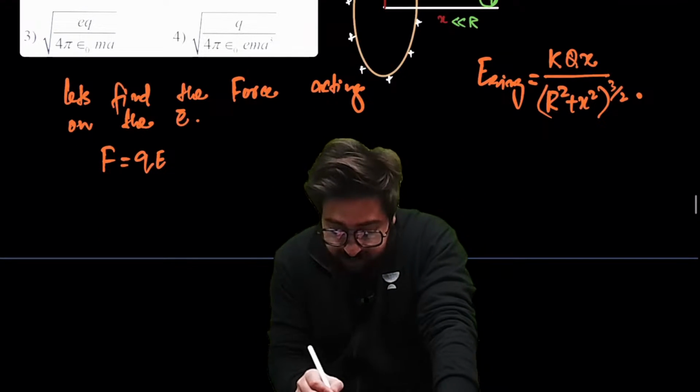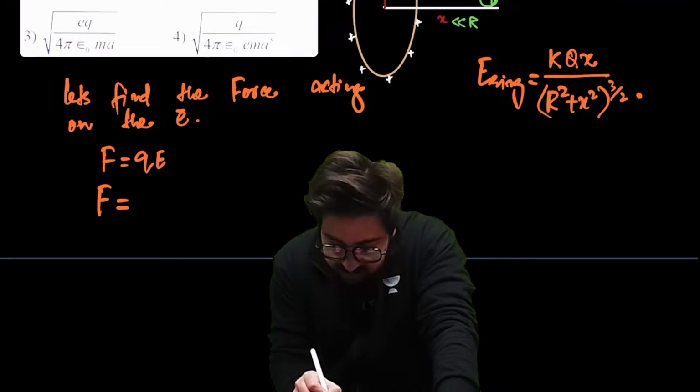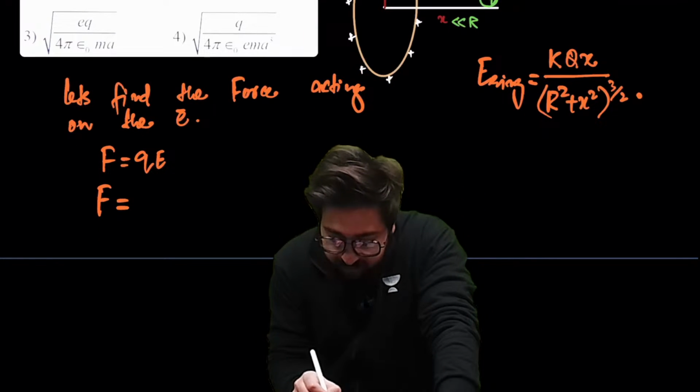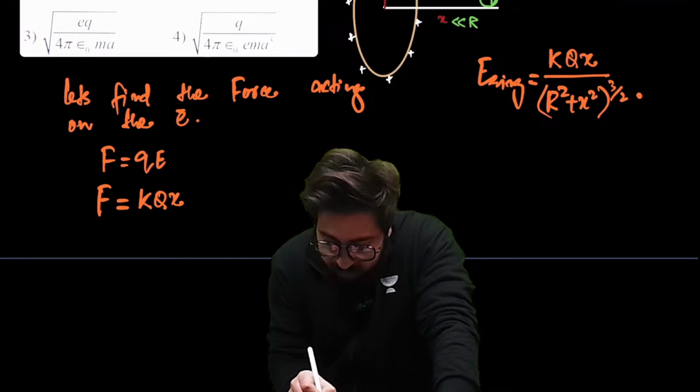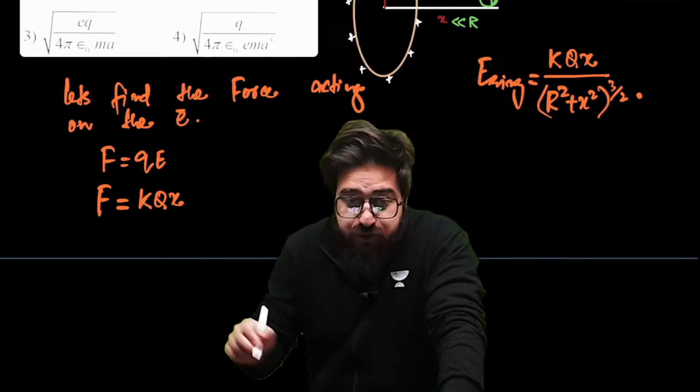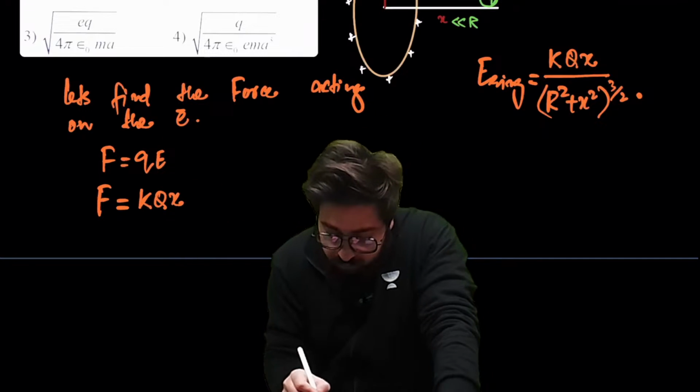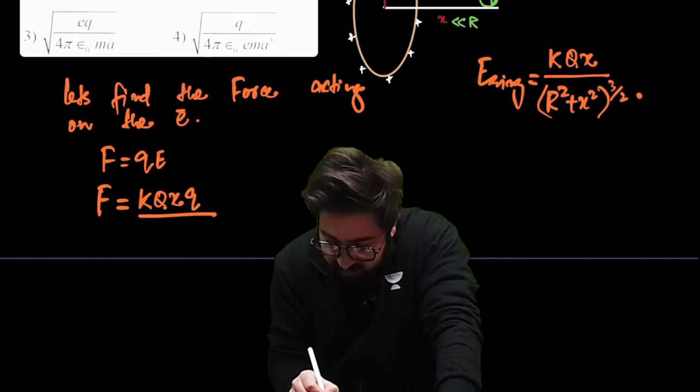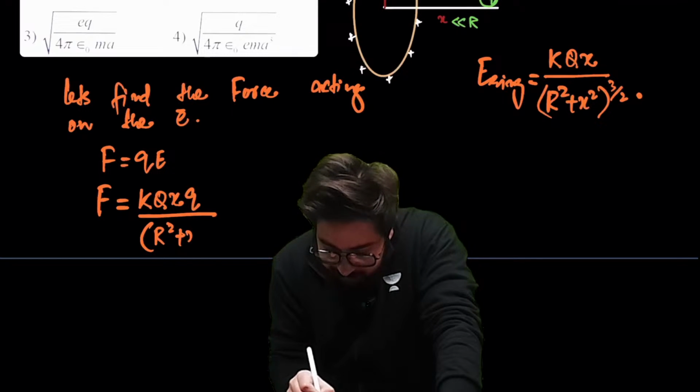Now electric field we got. How to find the force? Instead of electric field we write KQx, and then you have this charge also, this small q, upon (R square plus x square) whole raised power 3 by 2.